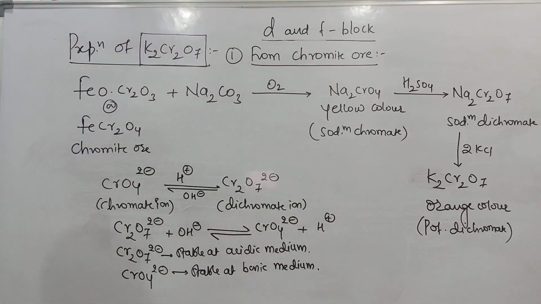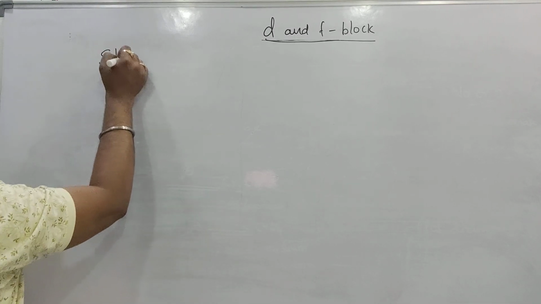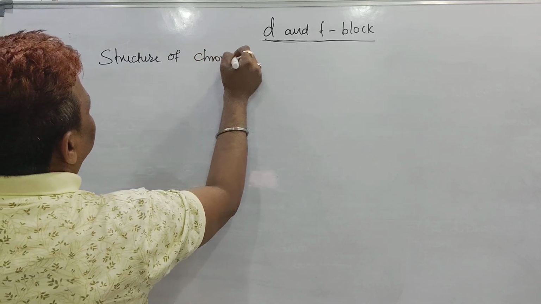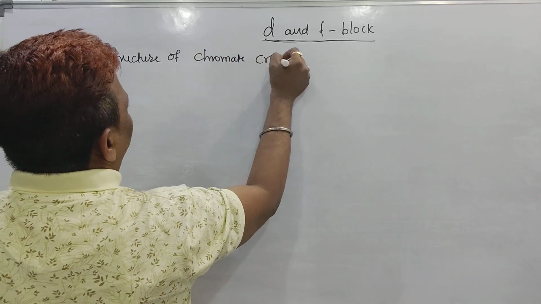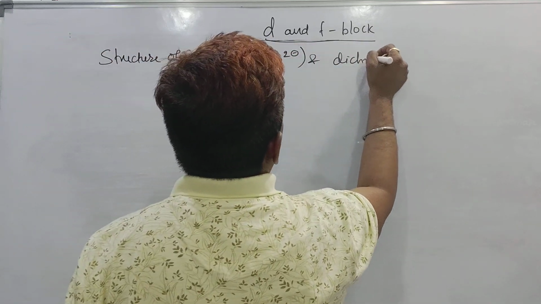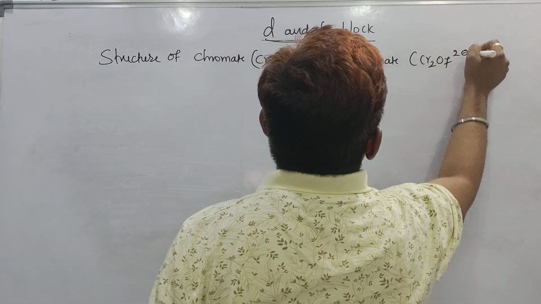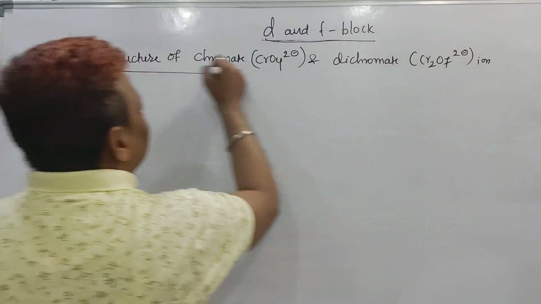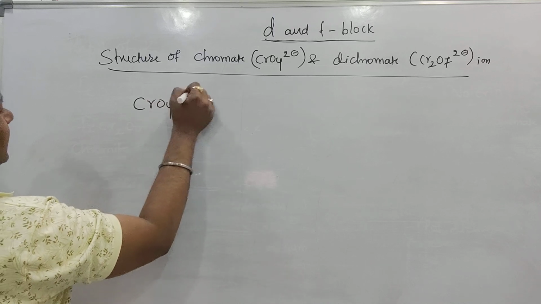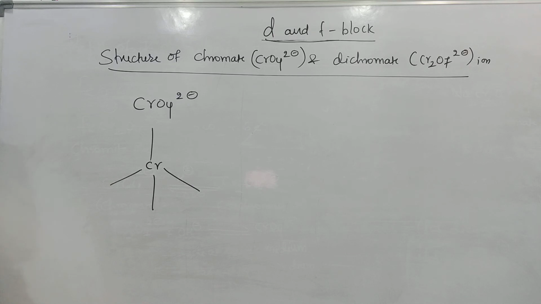We'll see the structure also. Now we'll see the structure of the chromate, CrO4 2- ion, and the structure of the dichromate, Cr2O7 2- ion. In both structures, just see here. In the CrO4 2- ion, the central atom is chromium with 1, 2, 3, 4 oxygens, and it has a tetrahedral arrangement.